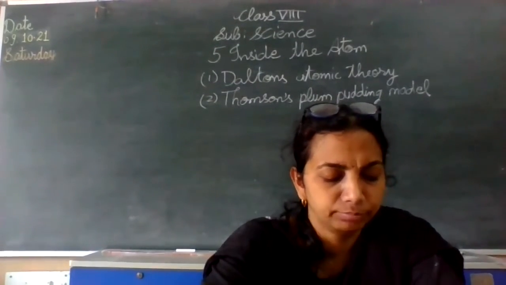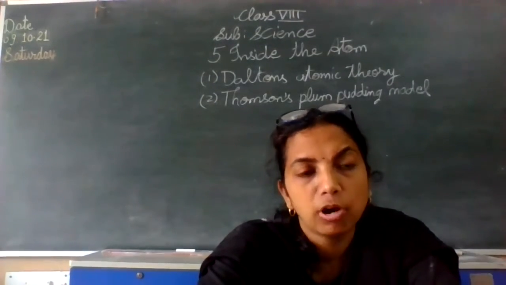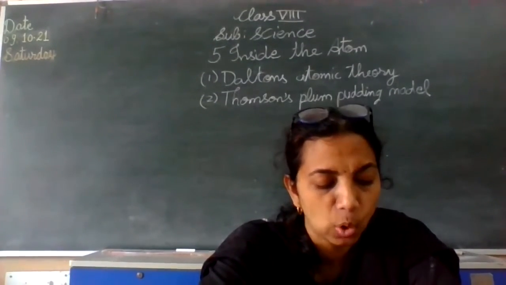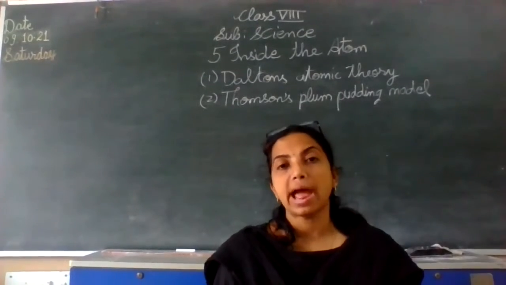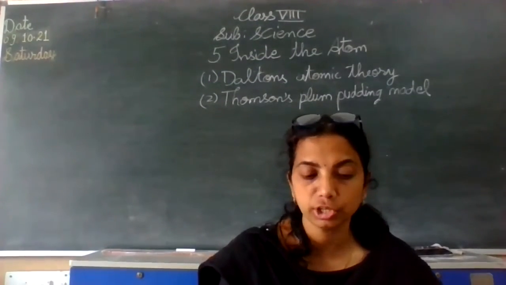Now, for example, if we take water, the formula of water is H2O. Here, two atoms of hydrogen and one atom of oxygen are used.